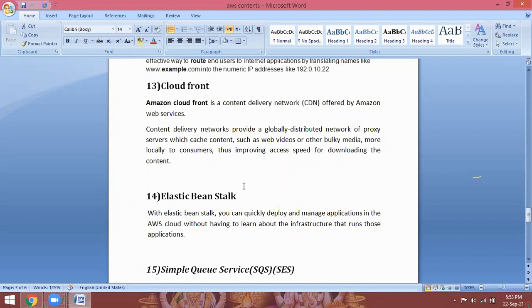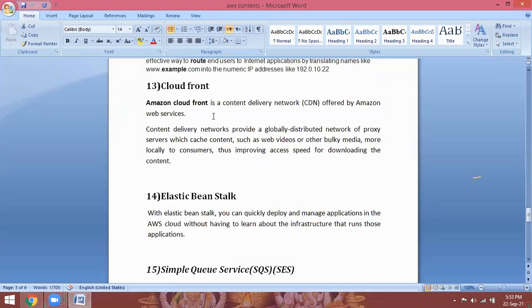It will take more time to stream because so many requests go to that server located in Australia. That is the reason to configure CloudFront. It keeps my web pages in a nearby location, maybe Mumbai, improving access speed for downloading or watching the content.